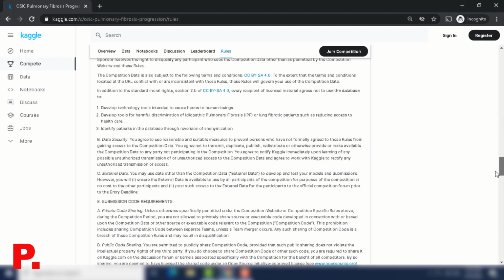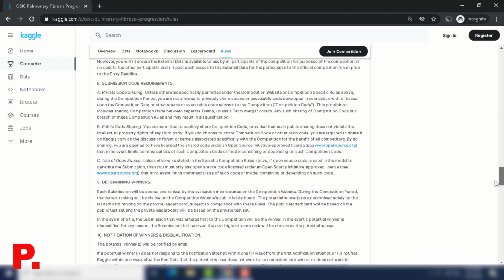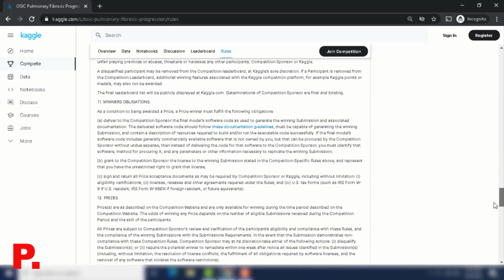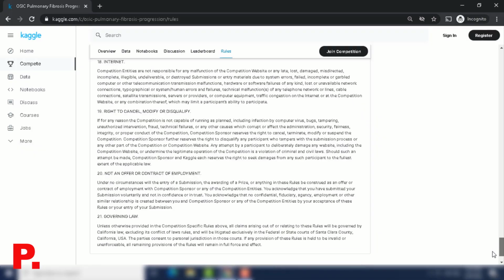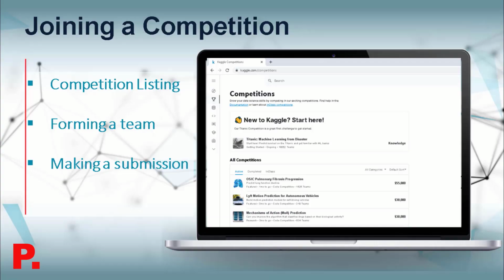This is doubly true if you are a new user. Users who do not abide by the rules may have their submissions invalidated at the end of the competition or banned from the platform. So please make sure to read and understand the rules before choosing to participate.